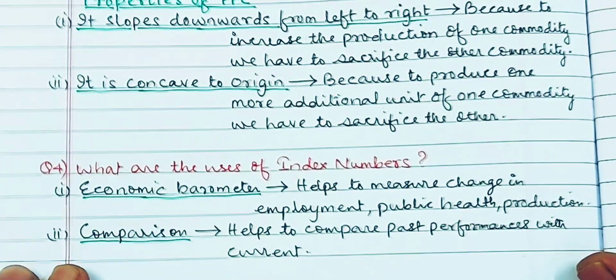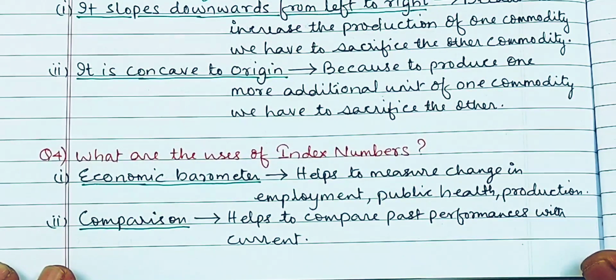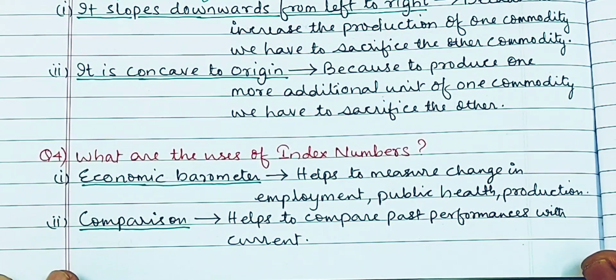And the question is, what are the uses of index numbers? This question is from statistics, and we use index numbers for various purposes. Basically, I have written here four uses. First, economic barometer. It helps to measure the change in employment, public health, production, income, national income, like that. It shows the economic strengths and weaknesses of a country. Then, second, it helps to compare the past performance with the present performance.